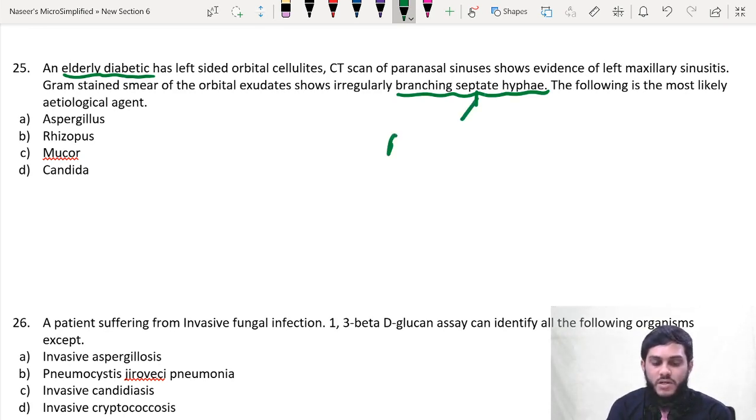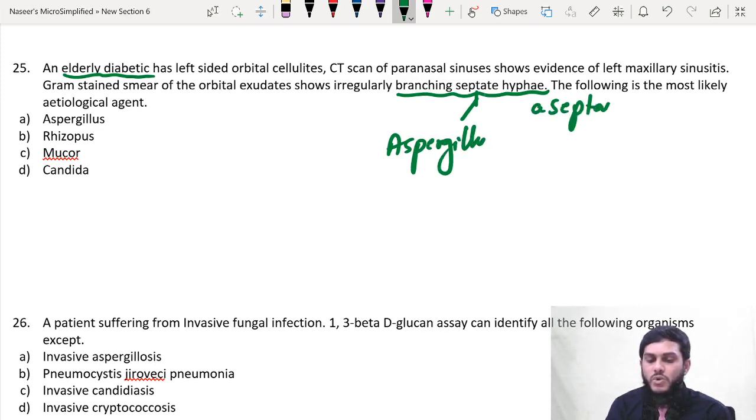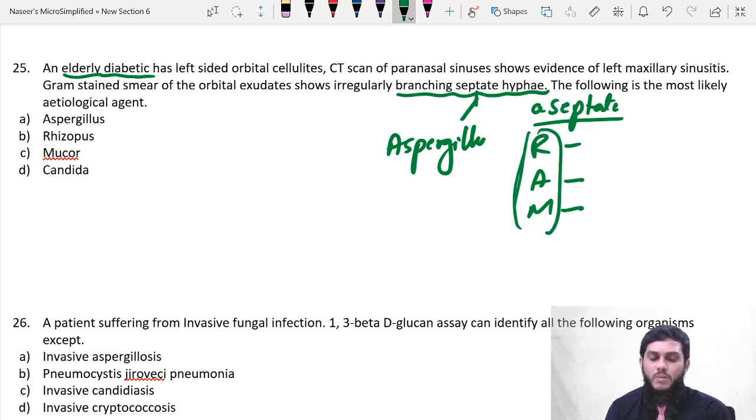If hyphae are septate, then it goes in favor of Aspergillus. If hyphae are aseptate, remember the aseptate hyphae with the mnemonic RAM: R for Rhizopus, A for Absidia, M for Mucor. Those are the mucormycosis causing agents, with aseptate hyphae.